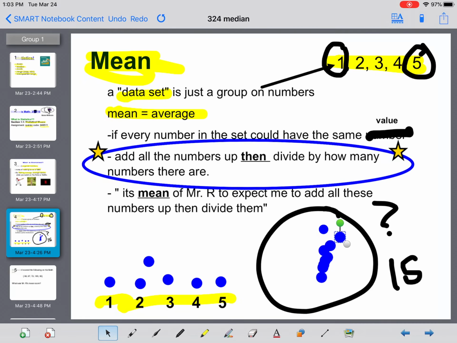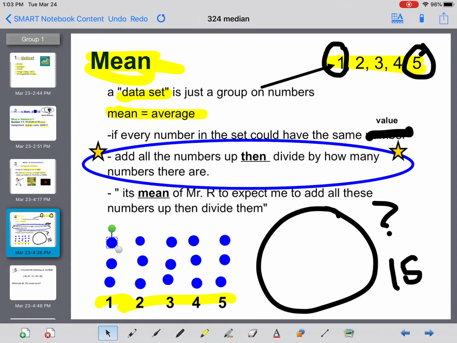Maybe I gave that away to you, but what operation are we using here? Really what we're doing is dividing, after we did what operation? Addition. So, looking at this, how many blue dots are in a single group?